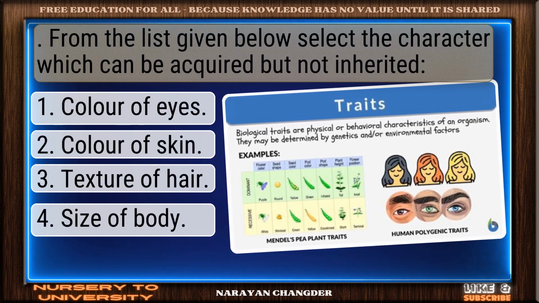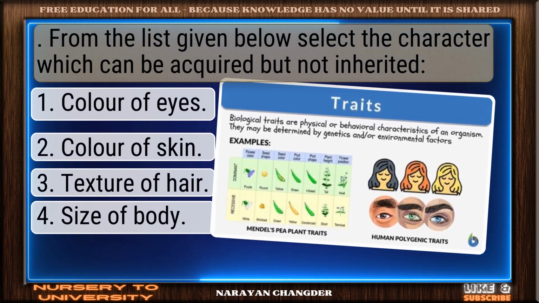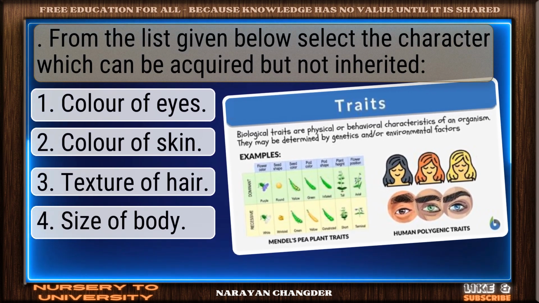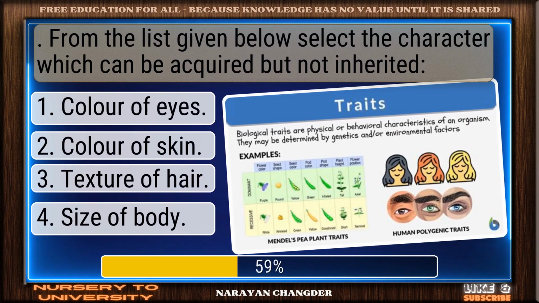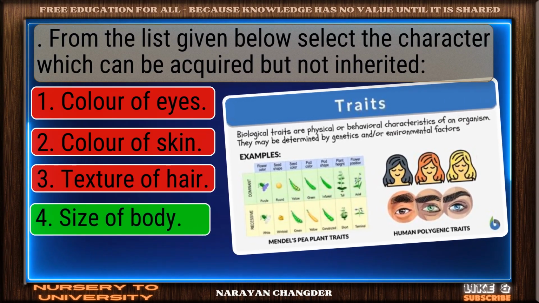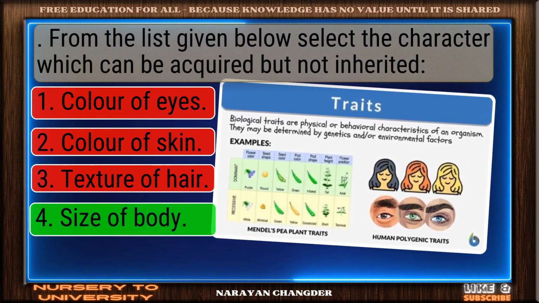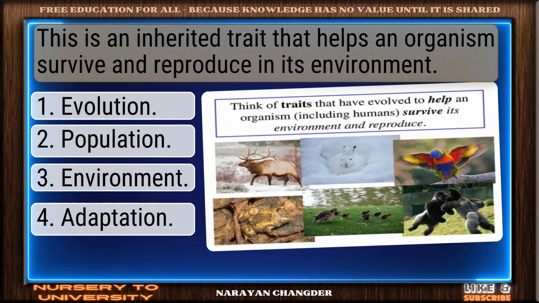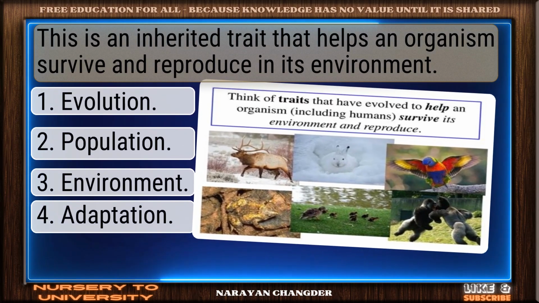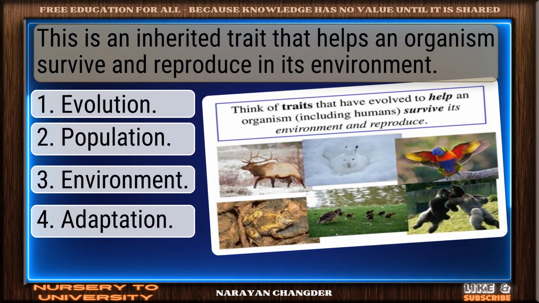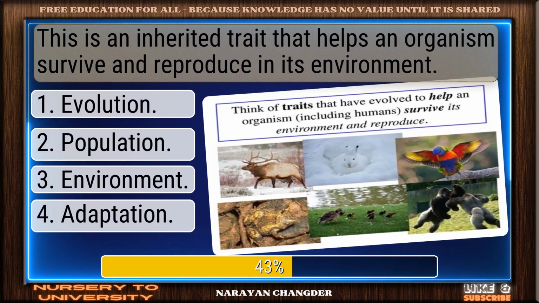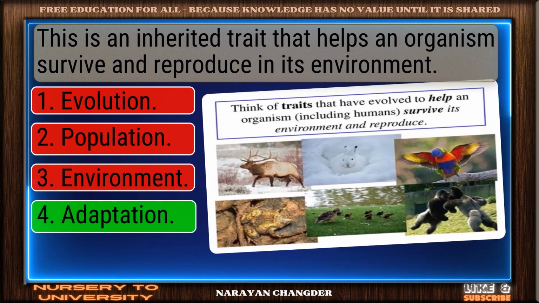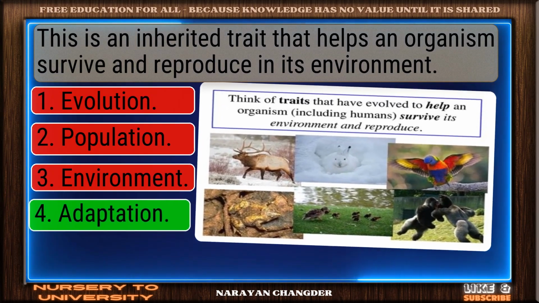From the list given below, select the character which can be acquired but not inherited. Right again. Size of body is valid. This is an inherited trait that helps an organism survive and reproduce in its environment. Valid point. Adaptation is true.